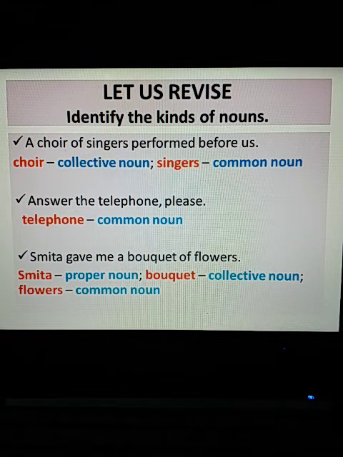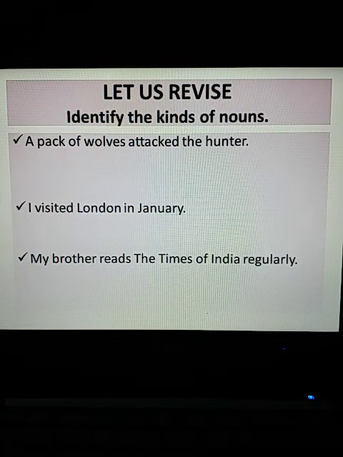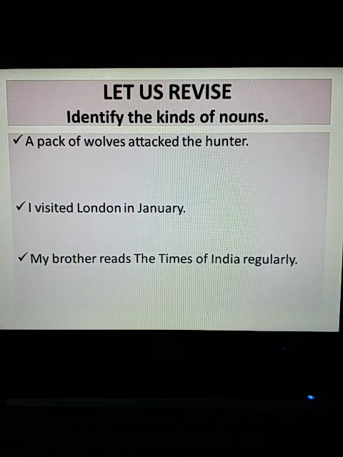Remember that, children. And never identify the word a as an article, of as a preposition, right? So you here have to identify the nouns. So in this case, you will just identify the nouns which are the naming words, right? A pack of wolves attacked the hunter.